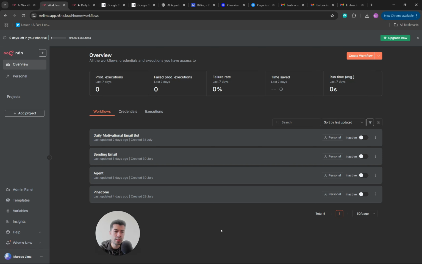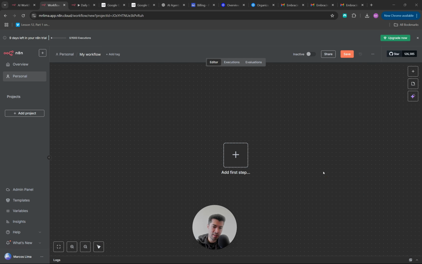So here you can see an overview of all the workflows that you've created. To create a new workflow, you just click here and that's it. Let's first understand a couple of concepts that are very important.